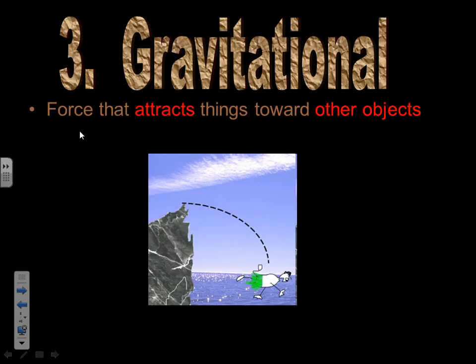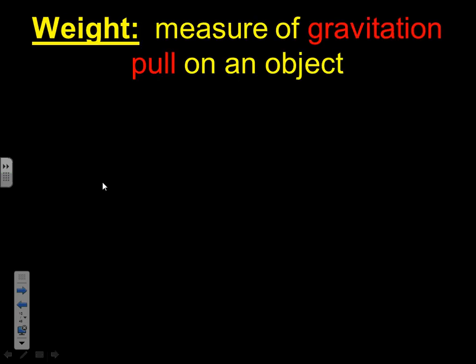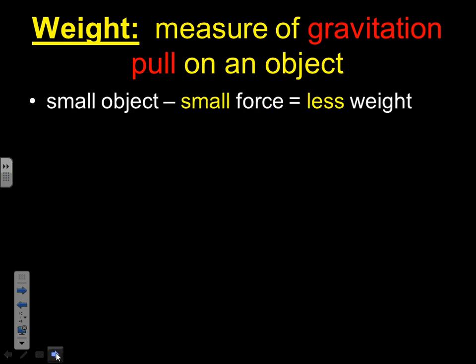Gravitational force is a force that doesn't hold anything. It attracts things toward other objects. Gravity makes everything fall down. So gravity has two factors that affect it: mass and distance. Weight is the measure of gravitational pull on an object. So your weight changes when you go onto the moon.